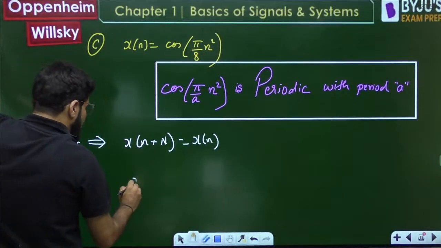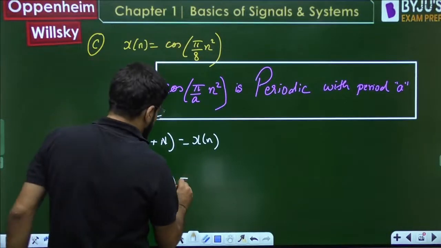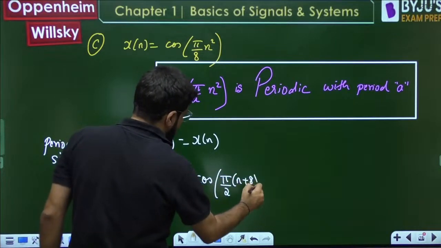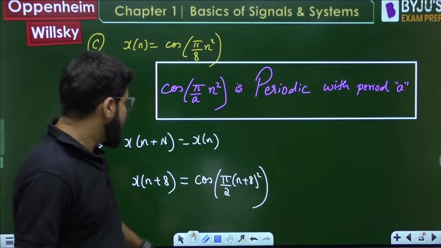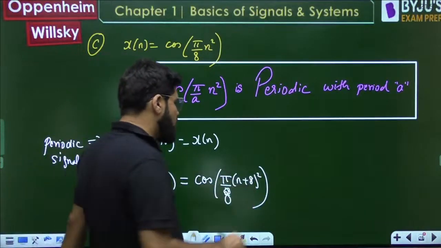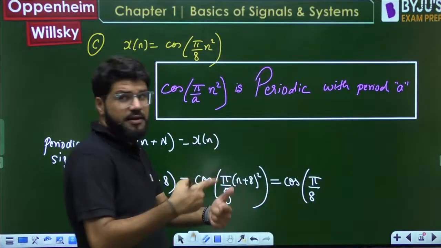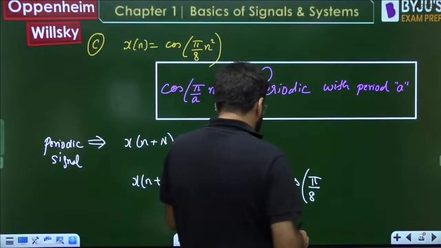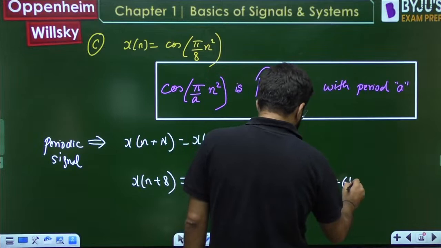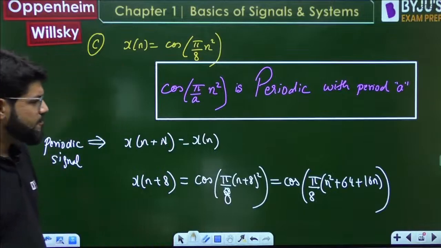So if you try x of n plus 8 here, see what is going to be the result. Cos of pi by 8 into n plus 8 whole square. Open it using a plus b whole square, that is what is the benefit of these good books, you will keep learning new things. So this is n square plus 64 plus 16n, a square plus b square plus 2ab.